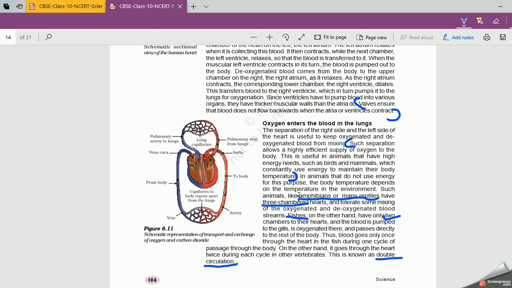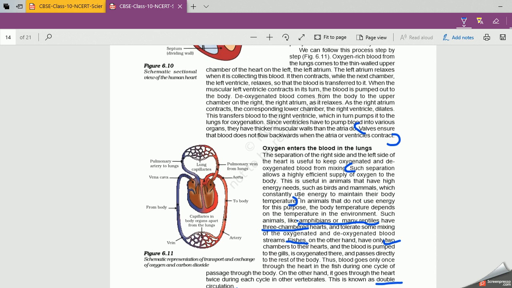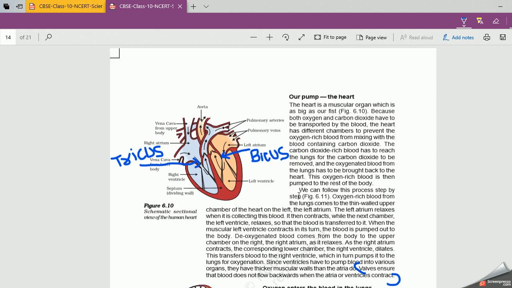Now, coming to the structure of the human heart in detail, we have four chambers as I discussed. Now, the right atrium and right ventricle are separated by a wall. I have written tricus here. We have two types of valves. One is the tricuspid valve. You can write here, tricuspid.